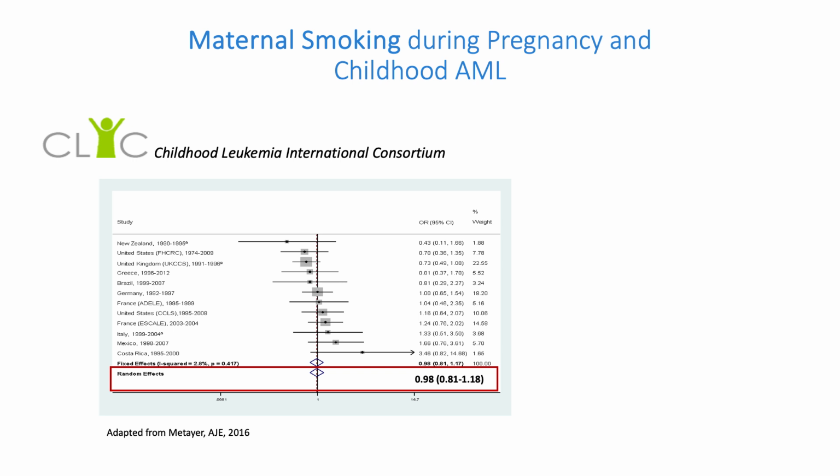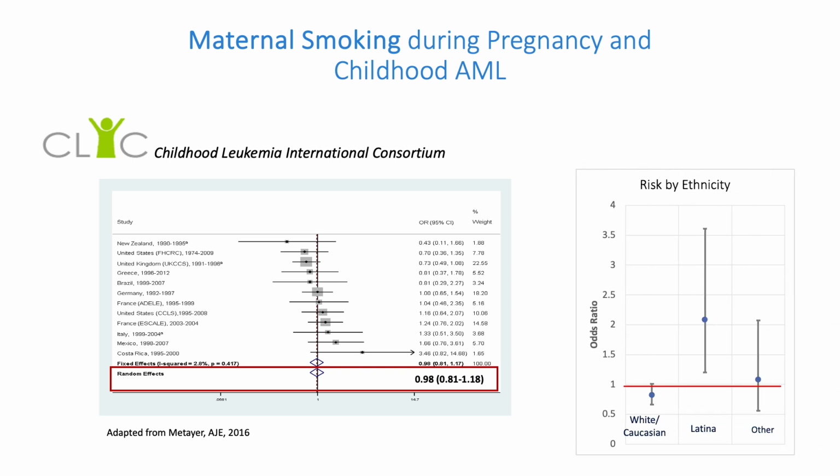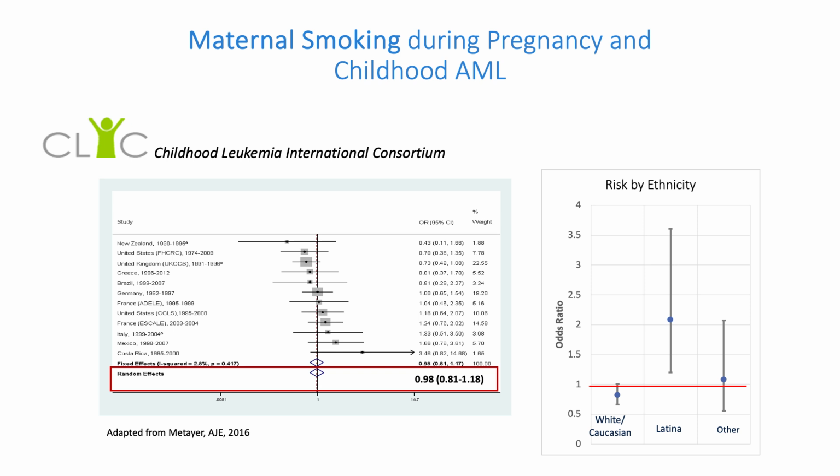Here, the summary risk ratio from several studies was 0.98, indicating no apparent risk of leukemia via maternal active pregnancy smoking. However, on the right, we do see that there was an increased risk of children from Latina mothers when pulled apart from other ethnic groups.